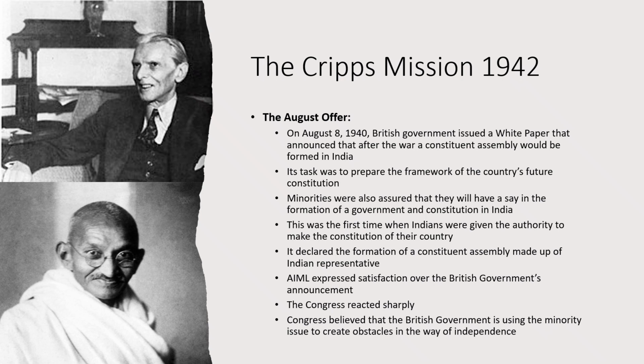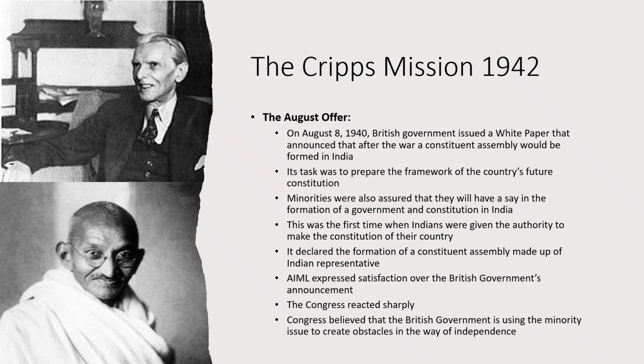The All India Muslim League expressed satisfaction over the British government's announcement because this offer was good for the minorities of India. But the Congress reacted sharply and did not accept this offer.